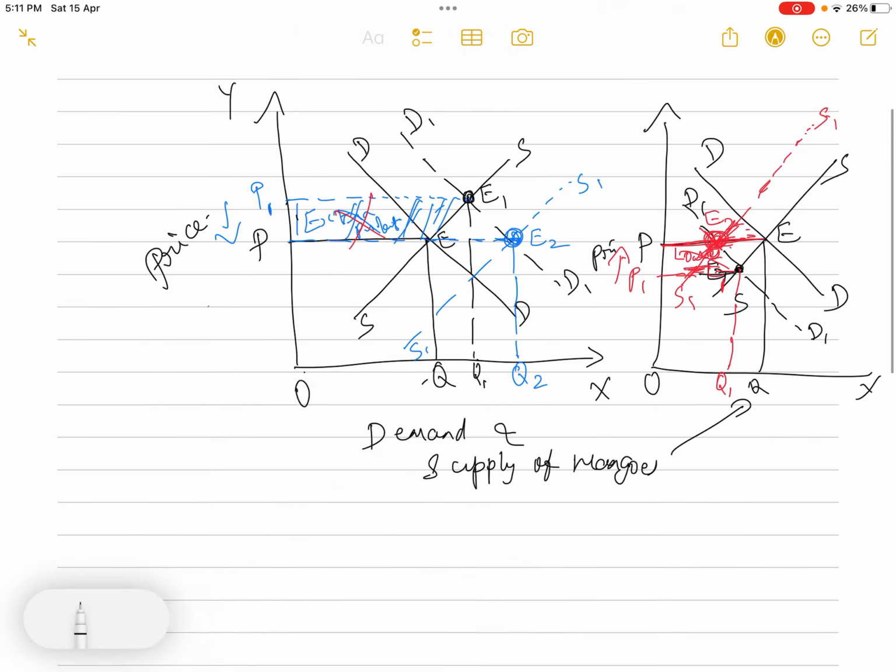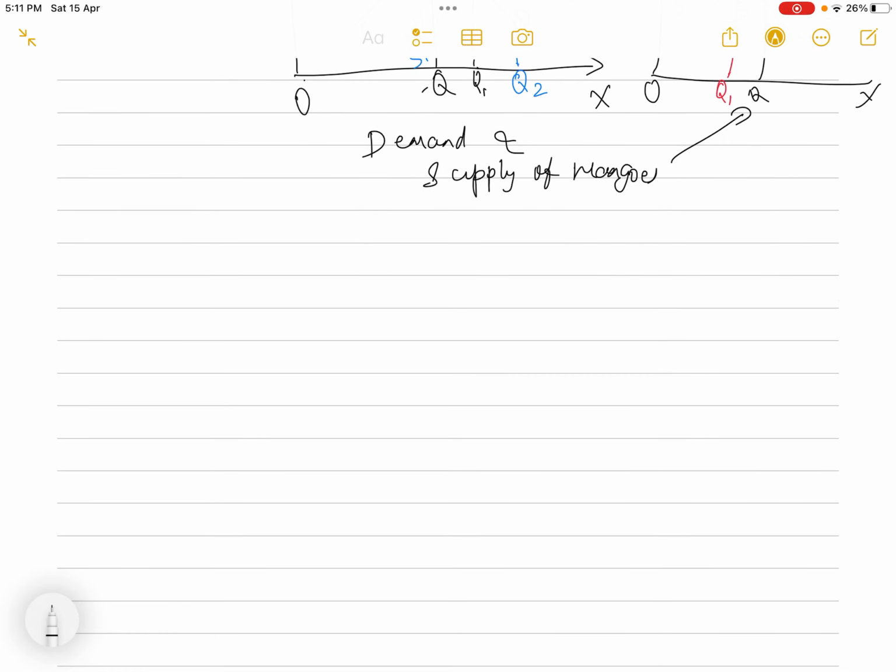Now again let's go back to the explanation of the perfect mobility of the factors of production. See, for example, there are two sellers in the perfect market, seller A and seller B, and there is labor.